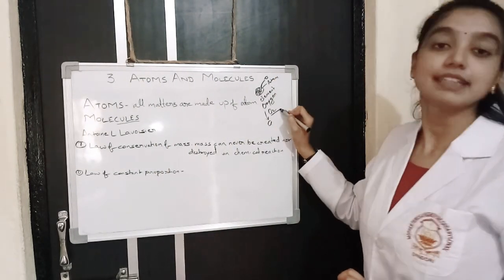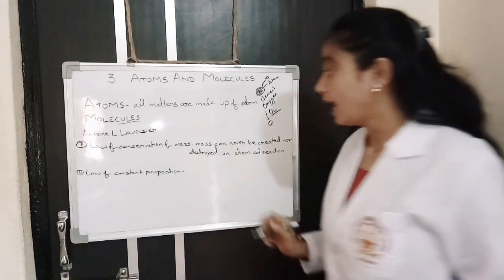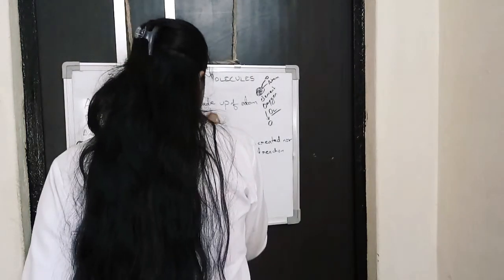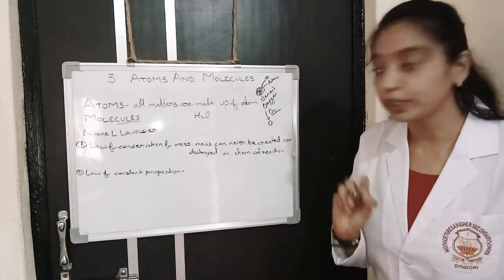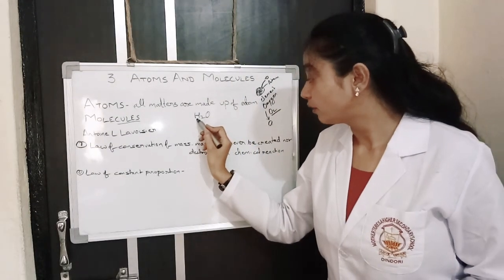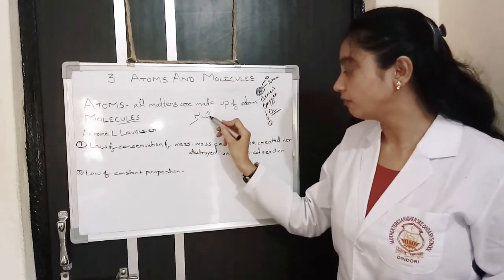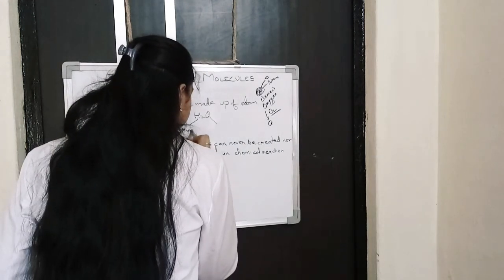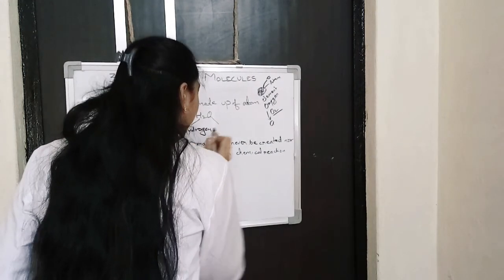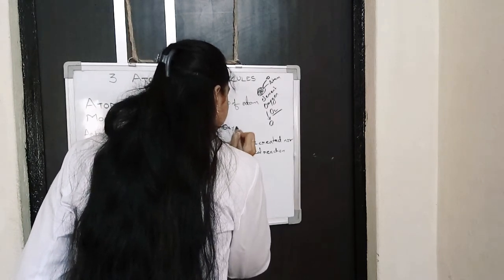So we can say that O2 is the molecule of oxygen, and H2O is the water molecule. Here two atoms of hydrogen and one atom of oxygen are present.